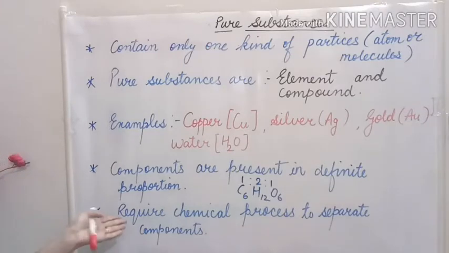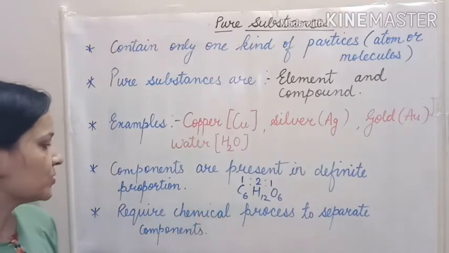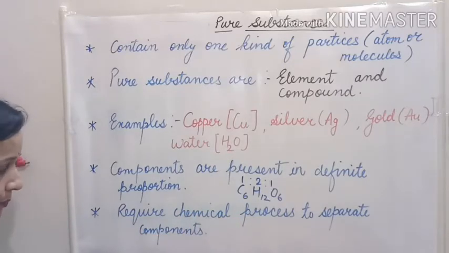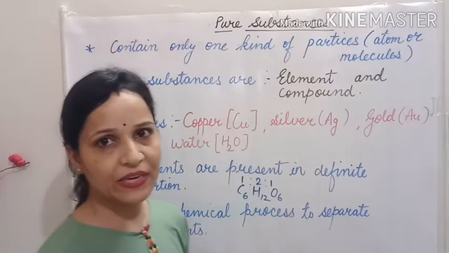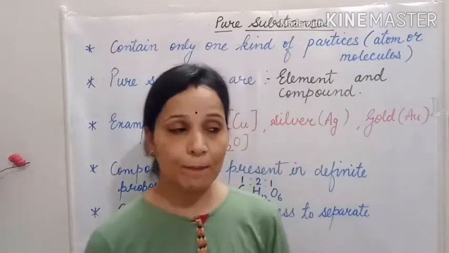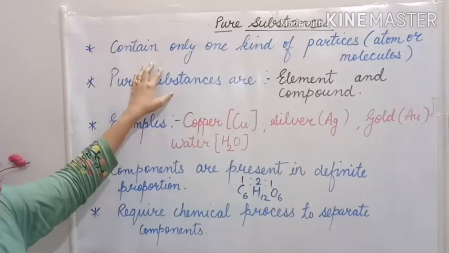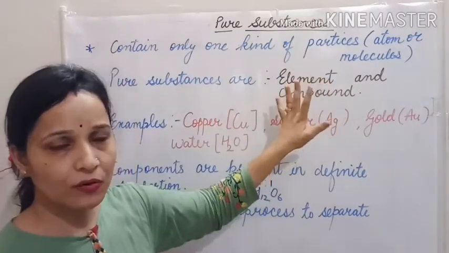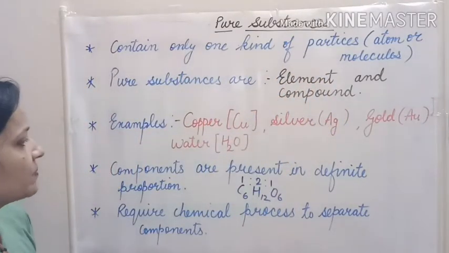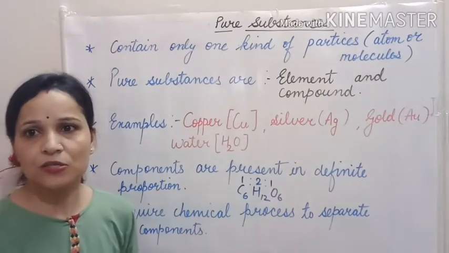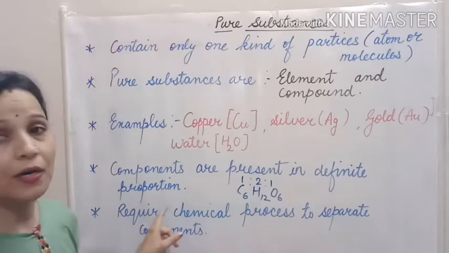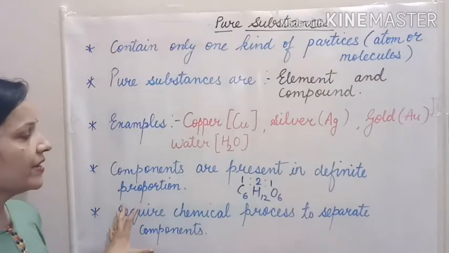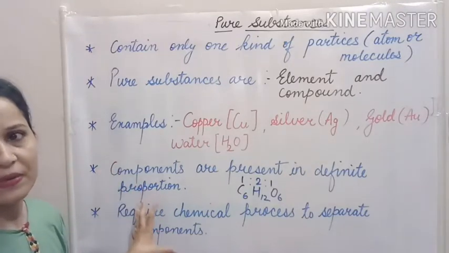Now next is pure substance requires chemical process to separate components. As you all know, we can remove impurities by using physical methods like hand picking, filtration and so on. But pure substances are made up of only one type of particle, so it is not easy to separate components by using physical methods. Components cannot be separated by simple physical method. Instead, the separation of components is carried out by chemical method, that is electrolysis.